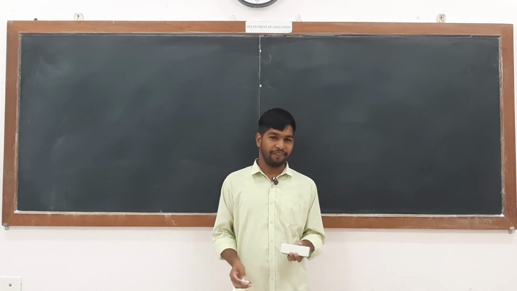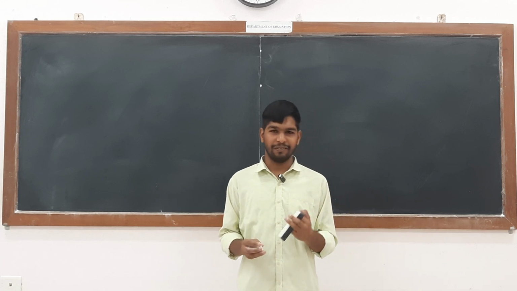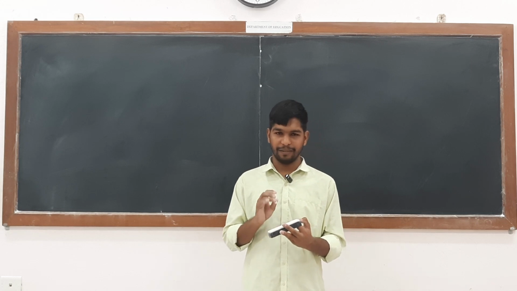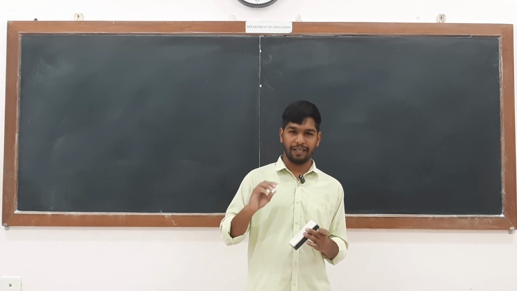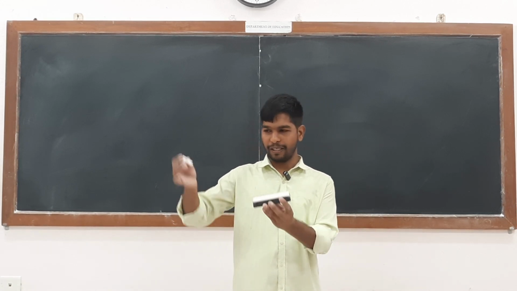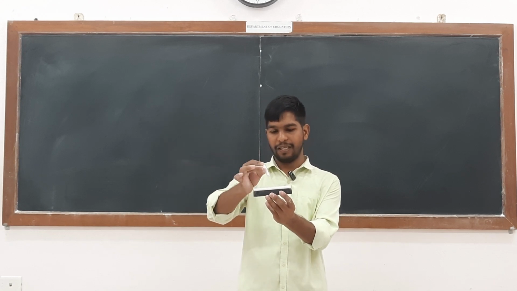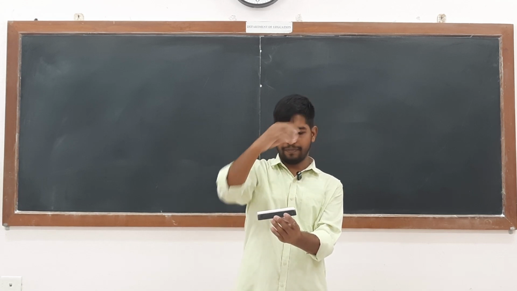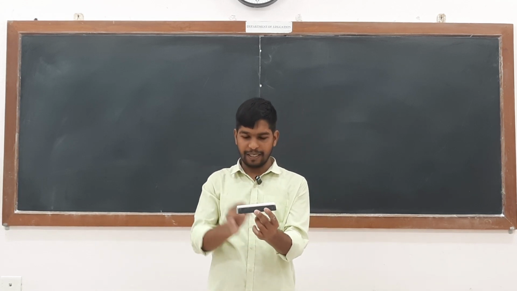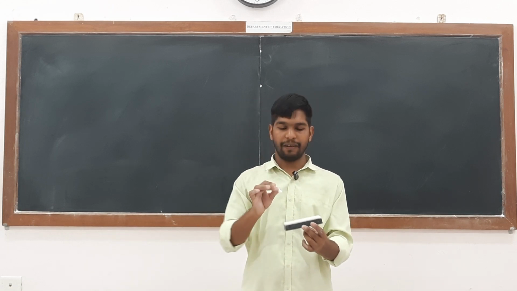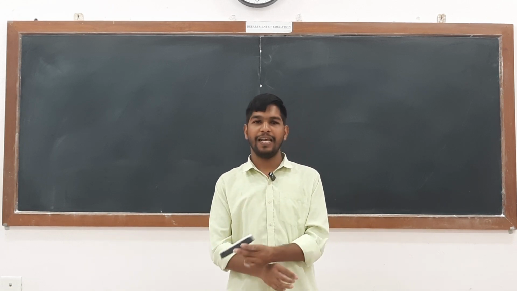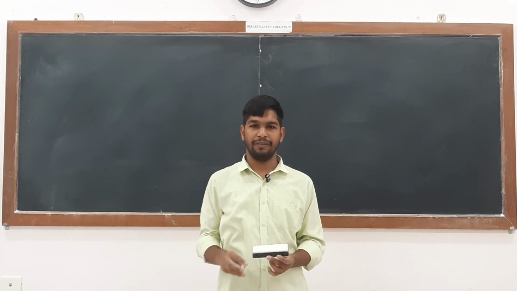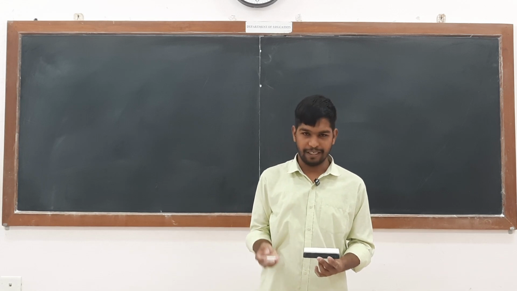Now let's come to reflection. What is reflection? As I already told you, when light comes to the object and comes to our eyes, we are able to see. So reflection is when light comes and hits an object. After hitting, if it gets back into the same medium, if it can't pass through, if it is reflected and goes back, that phenomenon is called reflection, and that light is called reflected light.